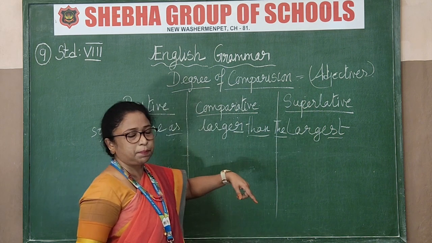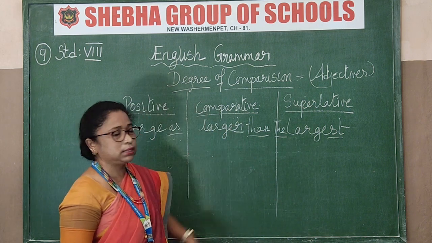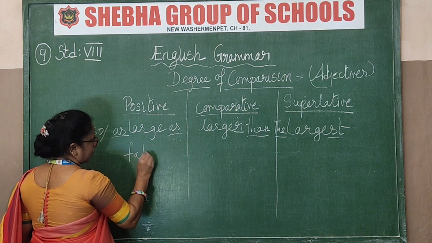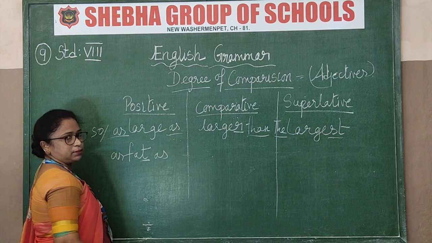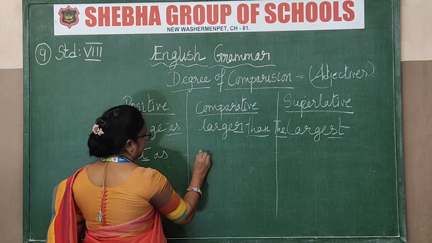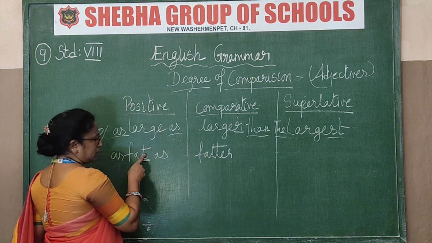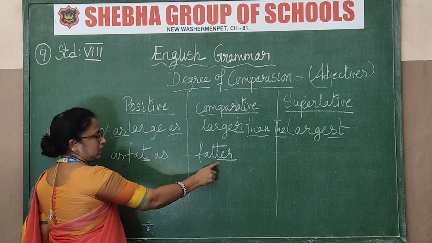Now this is the first category. Second category, you have to repeat the letter. Now next is fat. As fat as. Now this letter will be repeated twice. So just see the spelling. Fatter, T-T-E-R. So these letters you are adding, T-E-R you are adding.